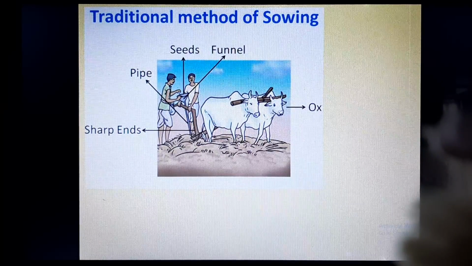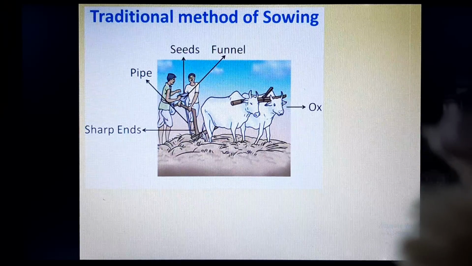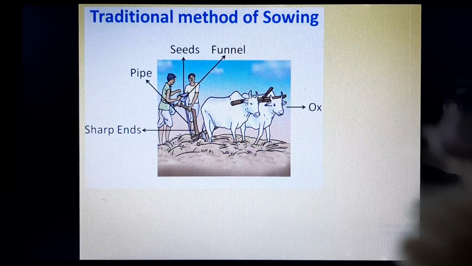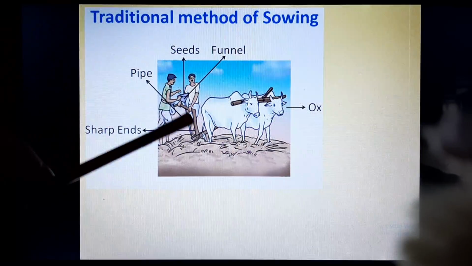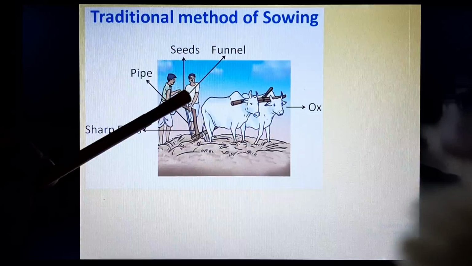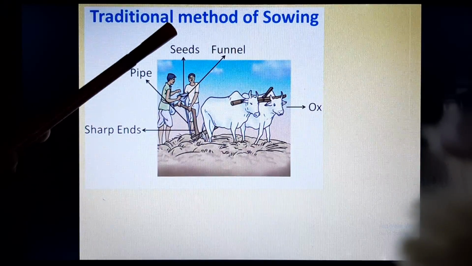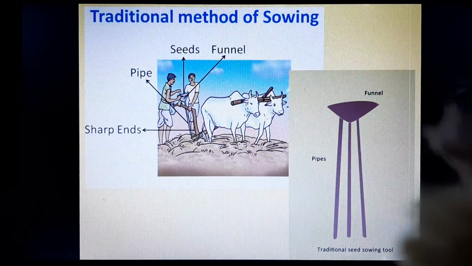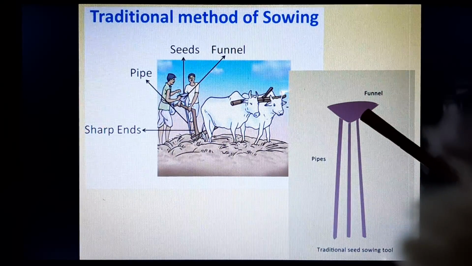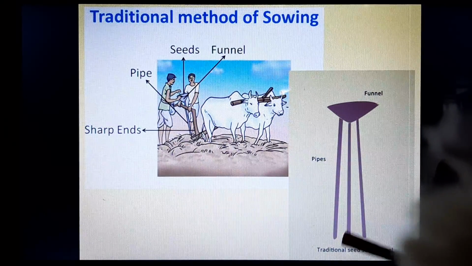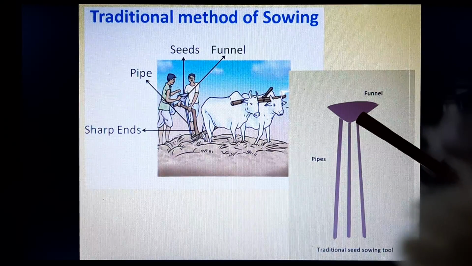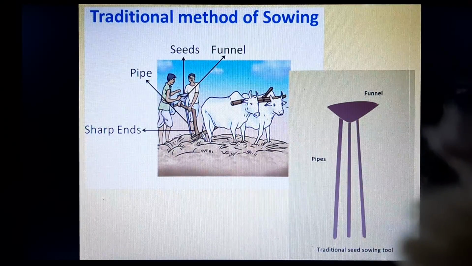So here you can see that these farmers are using the traditional method of sowing using a funnel, a seed funnel. So this is the seed funnel. This is the sharp end which goes into the soil, and the funnel which carries seeds. If we take a deeper look here, you can see this is the funnel part in which you will put the seeds, and these are the pipes, and these are the sharp ends which will go into the soil. Here you will put the seeds and they will go inside the soil.